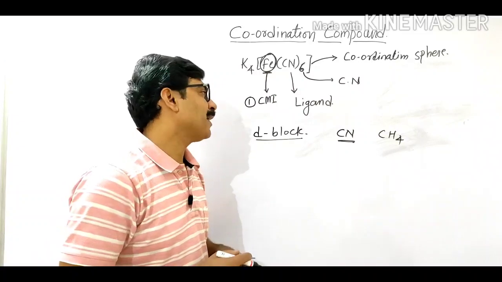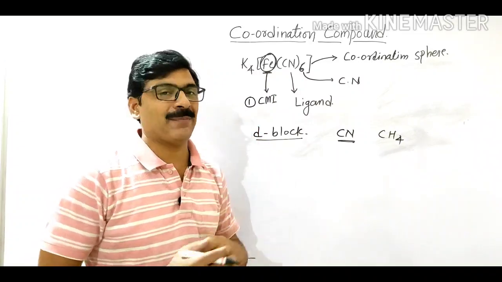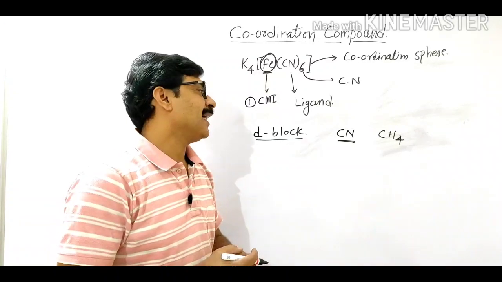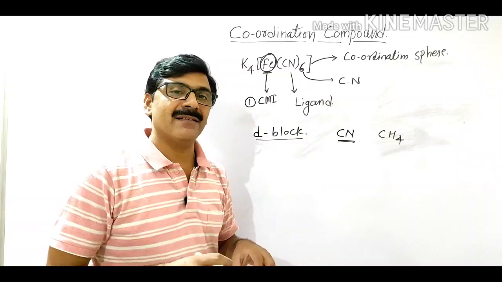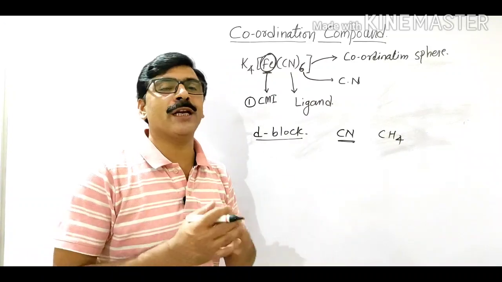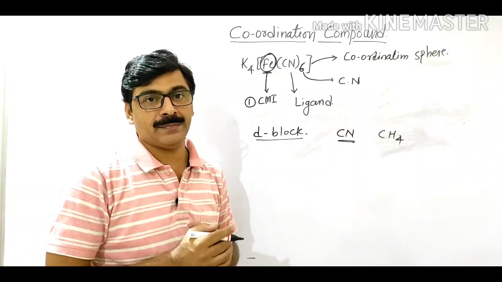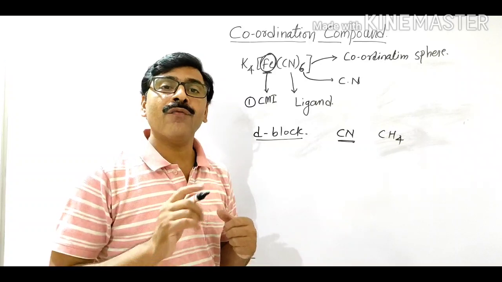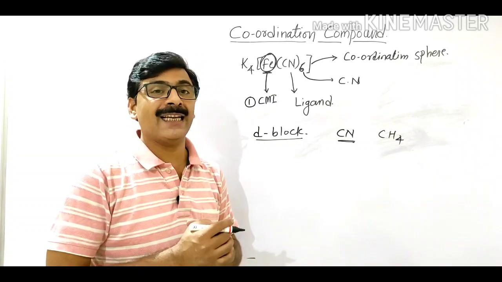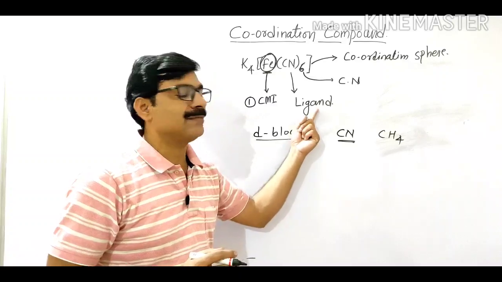The most important condition to find out a ligand is that any one atom in the ion or in the neutral molecule contains a lone pair of electrons. Means if the molecule contains a lone pair of electrons, then this molecule acts as a ligand.